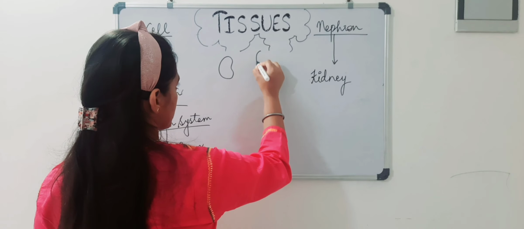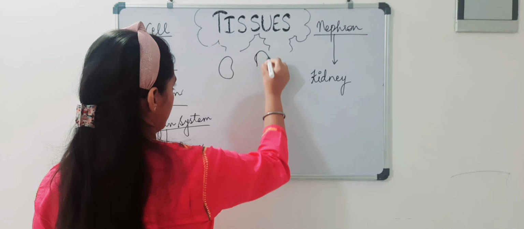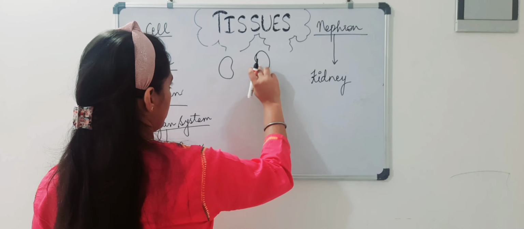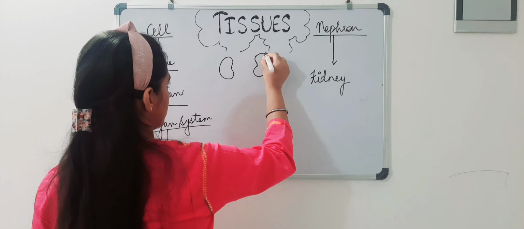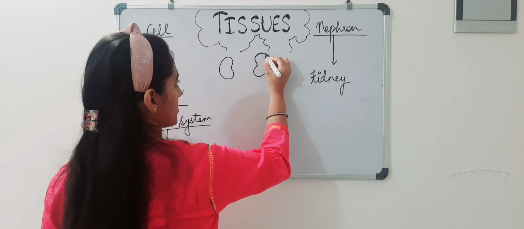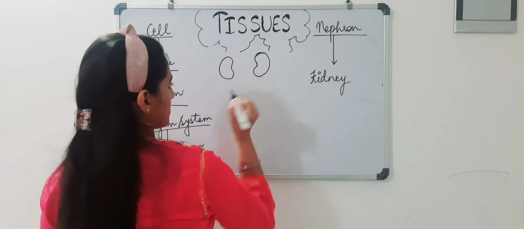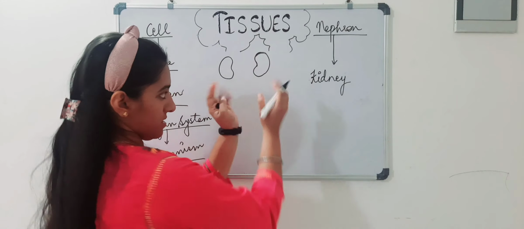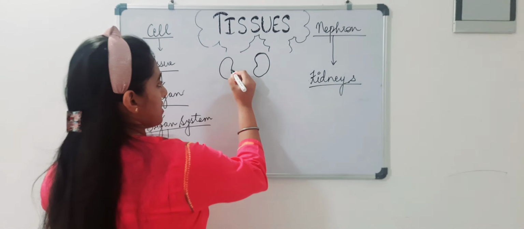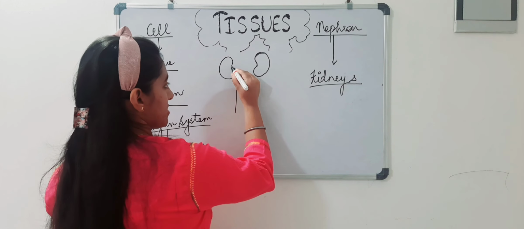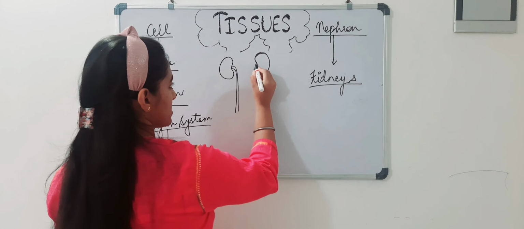The left kidney is slightly upwards than the right kidney. I will write here kidneys. Then they have ureters which are coming out of these kidneys.